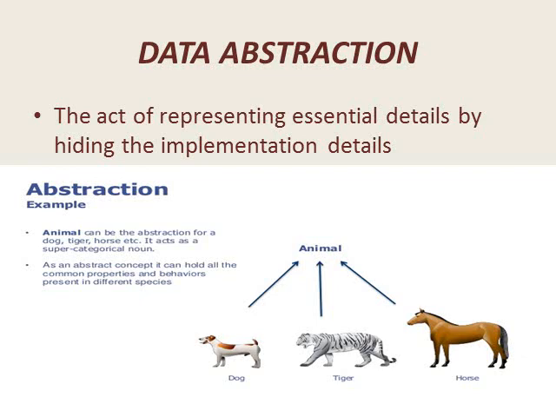Therefore, we can say that animal is the supercategory and it is the abstraction for all these animals, dog, tiger, horse, and any animal can be there. In data abstraction, the key point is that we are not bothered about how the things are being done, we are just bothered about what is being done.